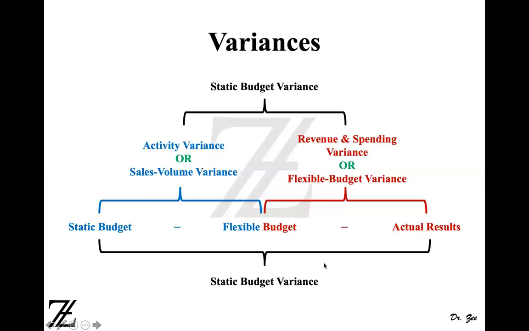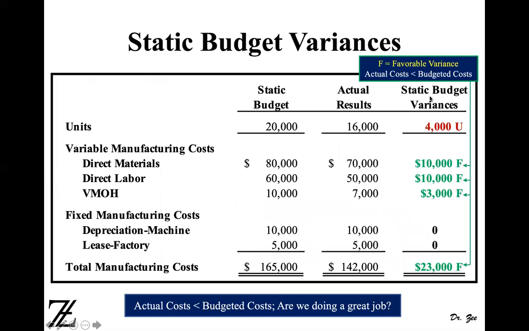The difference between your flexible budget and actual results will give you your flexible budget or revenue and spending variance. All right. So the sum of these is the difference between your actual and static, which we originally saw as a static budget variance. If you can see right here, it says static budget variance, which is the difference between static and actual result. Now, this is like comparing apples and oranges when you prepare a static budget variance. Why? Because in a static budget, you have a budgeted price and a budgeted quantity. In actual results, you have an actual price and actual quantity, right? So all those four elements are different.